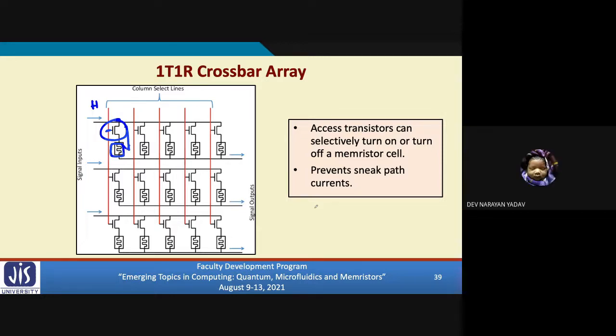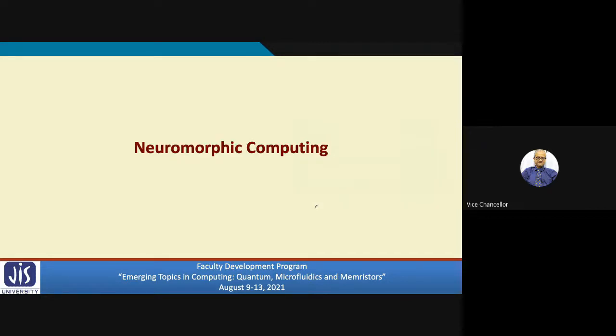Okay, sir. Now, lastly, I shall very briefly talk about one very interesting application of memristors, where we are using the memristor as an analog device. That means we are not storing two discrete states, low and high.